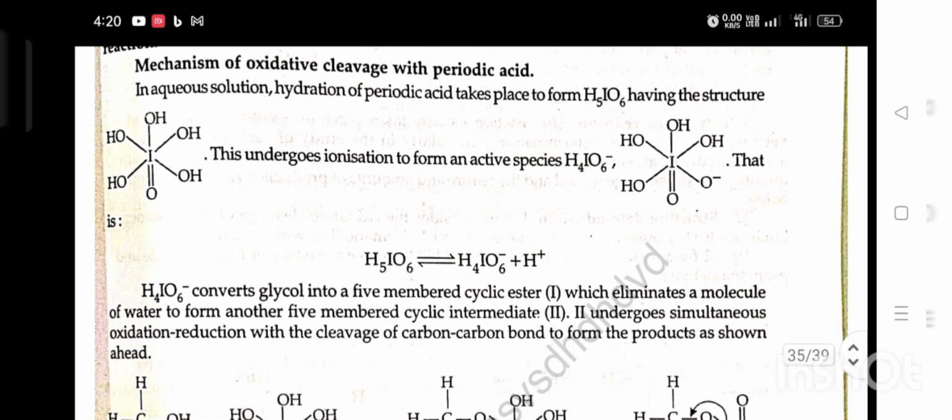That H4IO6 negative converts glycol into a 5-member cyclic ester first, which eliminates a molecule of water to form another 5-member cyclic intermediate, which undergoes simultaneous oxidation-reduction with the cleavage of a carbon-carbon bond to form the product as shown ahead.